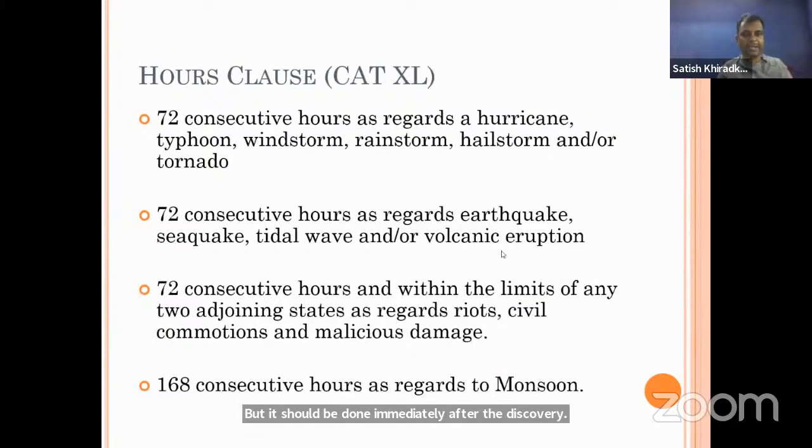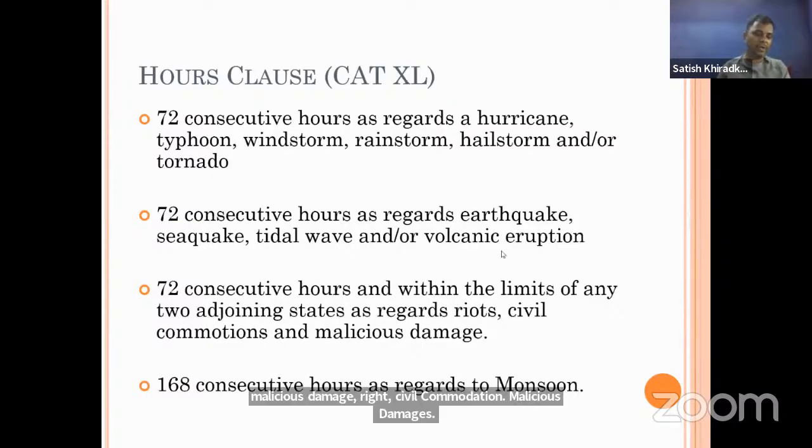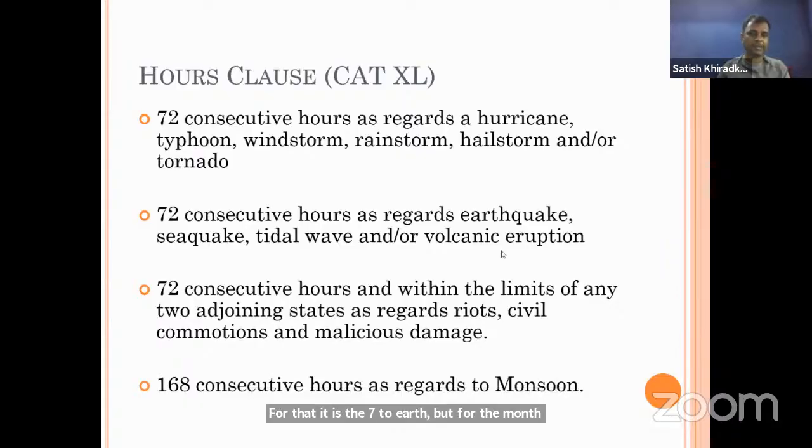Hours clause, we have seen that. Just here, in which cases it will be 72 hours and in which cases it will be 168 hours. Just refer to this slide. Hurricane, typhoon, windstorm, rainstorm, hailstorm, tornado, volcanic eruption, tidal wave, earthquake, sea quake. In that, even tsunami will also come. Your RSMD, riot, strike, malicious damage, riot, civil commotion, malicious damages. For that, it is 72 hours. But for the monsoon, it is 168 consecutive hours.